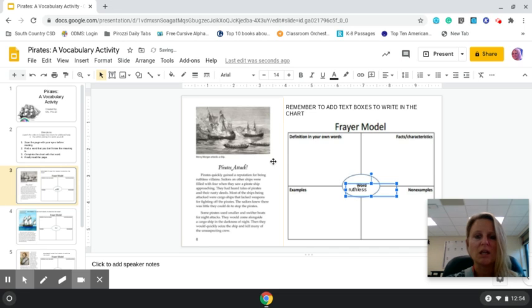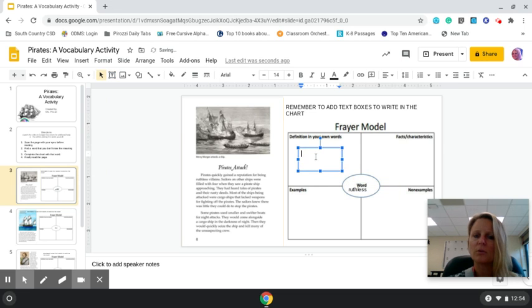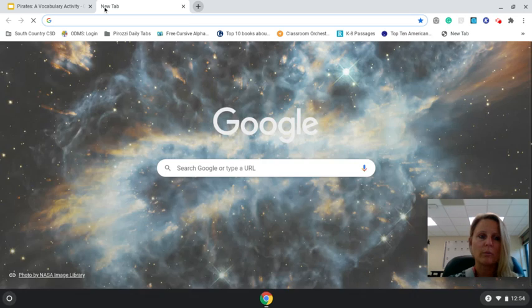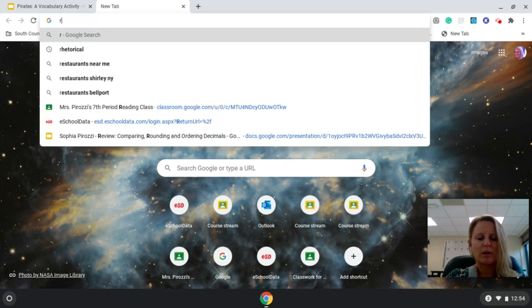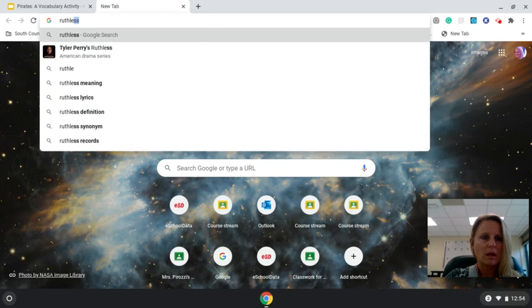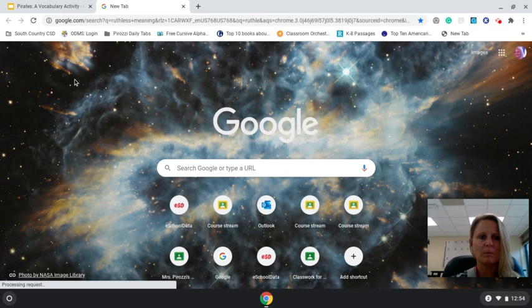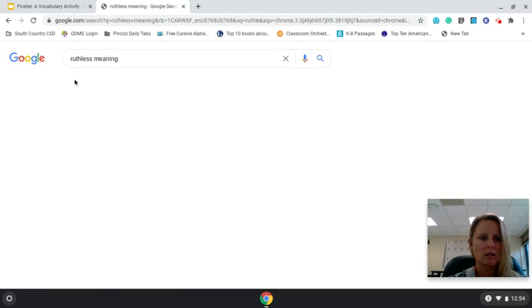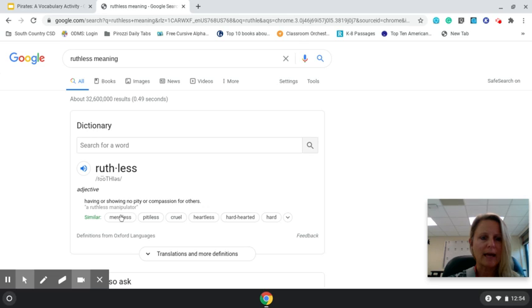There we go. Now I'm going to put another text box, and I'm going to look up the definition. This part is really important. Don't look up the word and copy the definition, because that's a really hard way to remember the word or memorize it. So I'm going to start by putting up ruthless, and then I have meaning. The meaning came up. And it says, having or showing no pity or compassion for others.